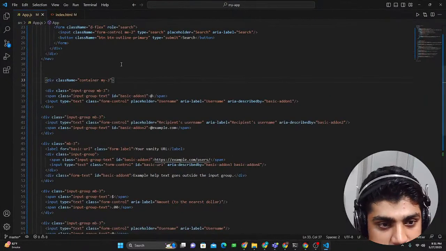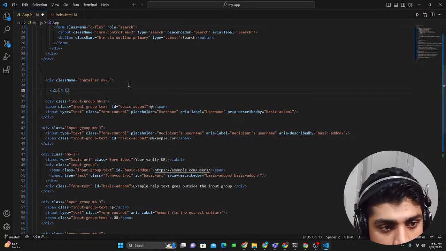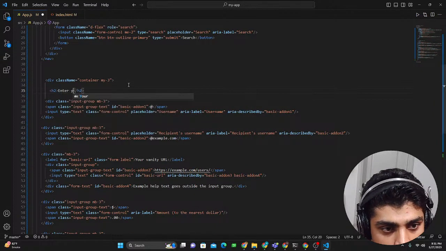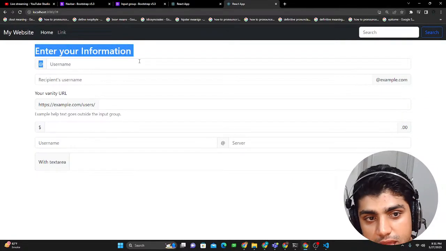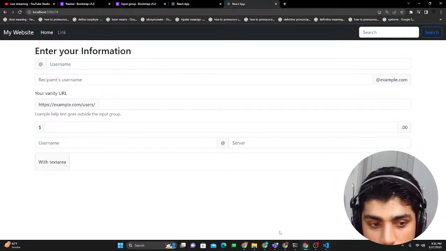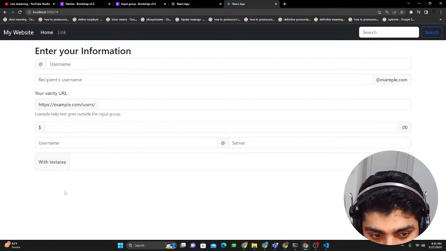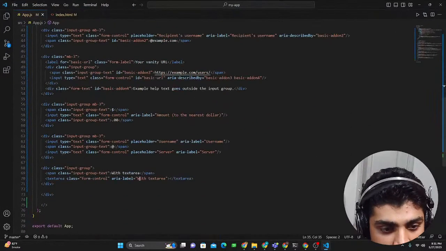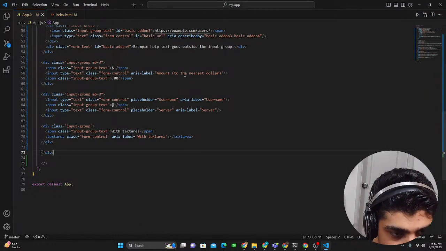You're going to include, let's say, a header. So let's say H2, enter your information. Save. And now you can see that this header came over here, enter your information, and it has all this username and all that. And whenever you place all your information, you would like to have a submit button at the end. So then you could just add in a submit button, like this.